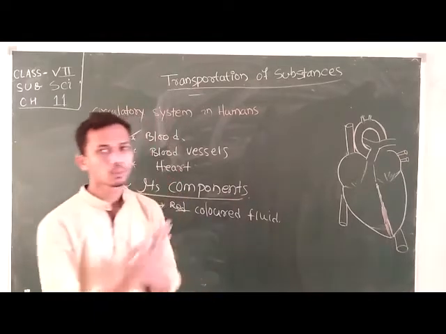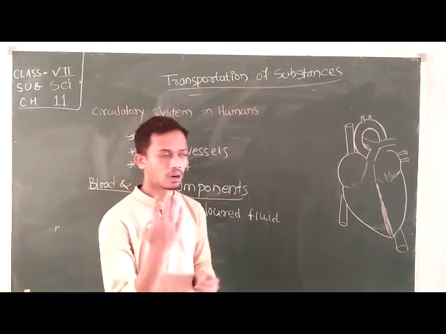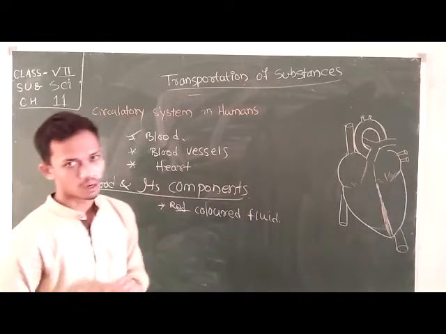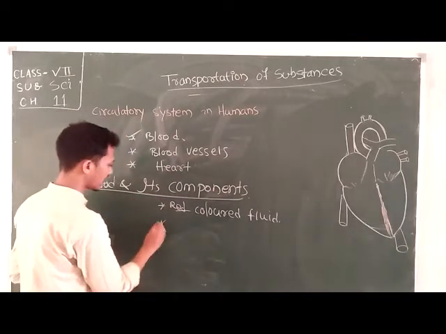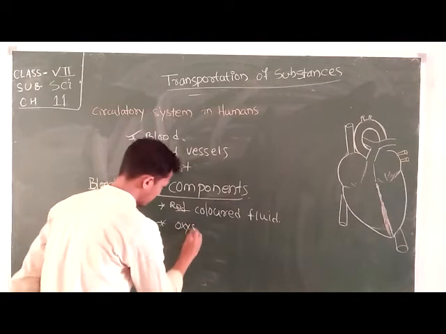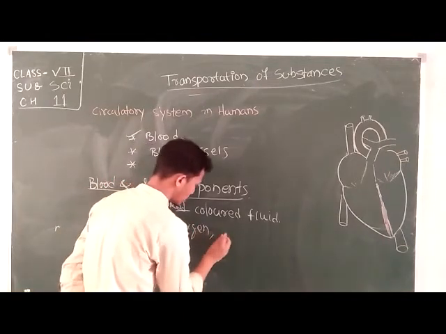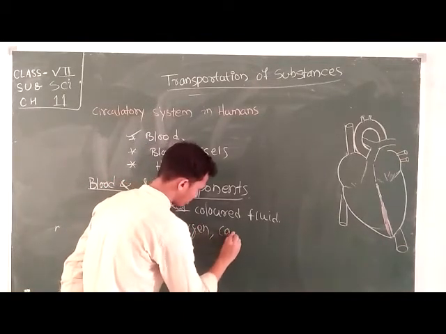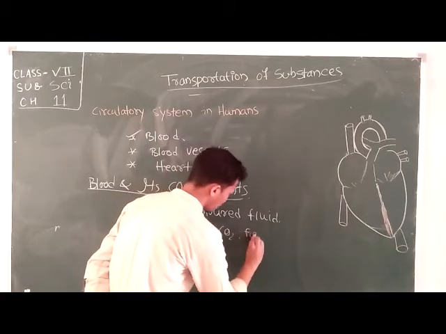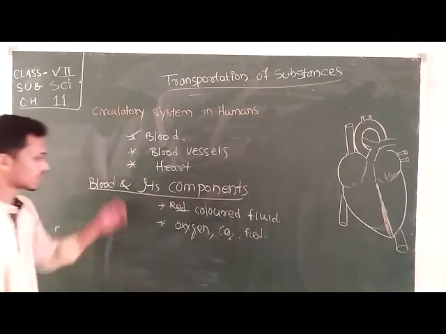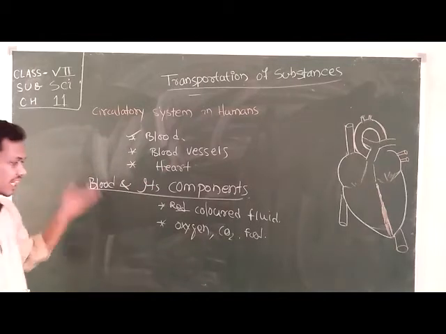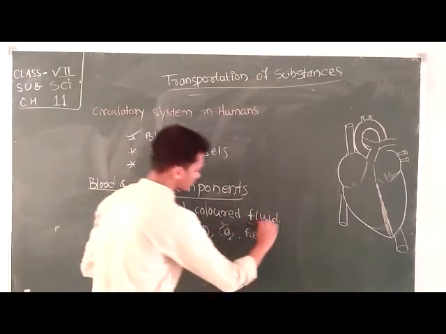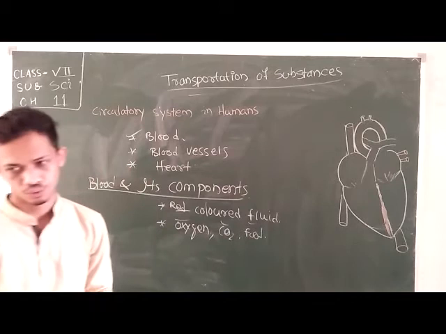This type of transportation of gas is also performed by the blood. So it contains oxygen, carbon dioxide and food particles. The main function of blood is to transport oxygen, carbon dioxide, and food.